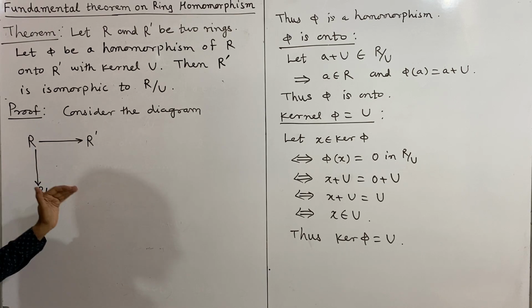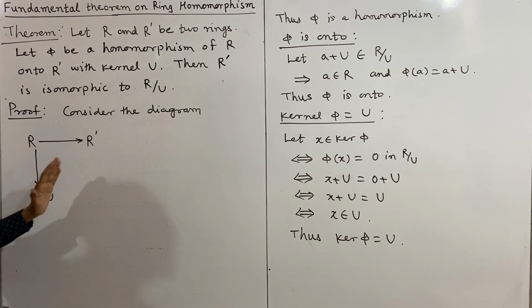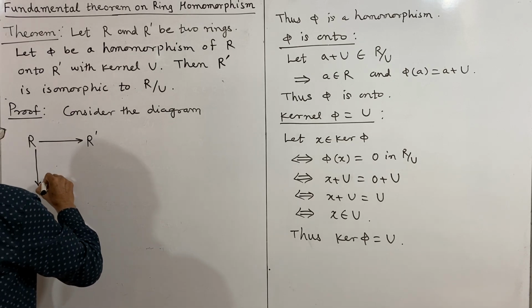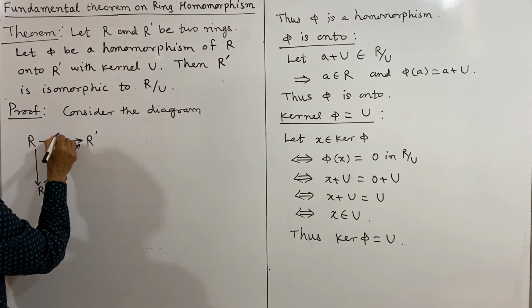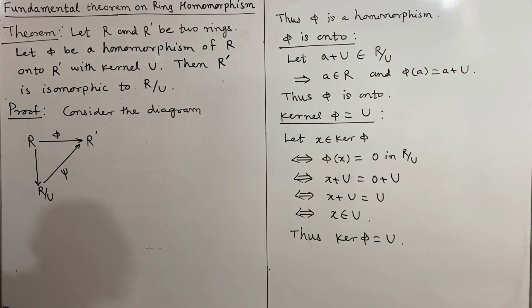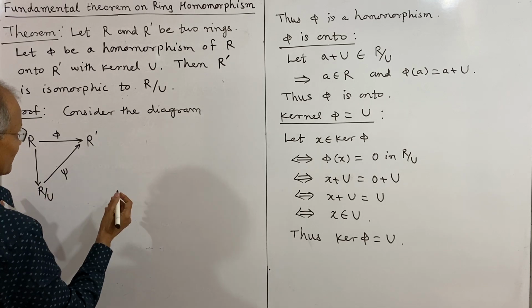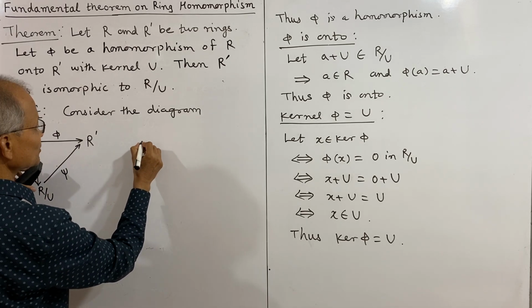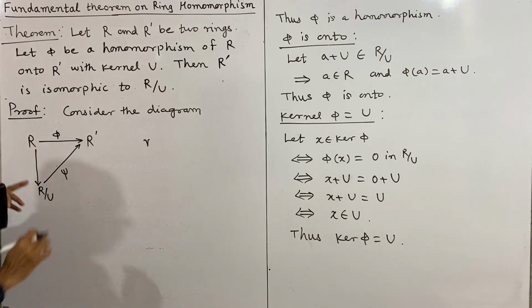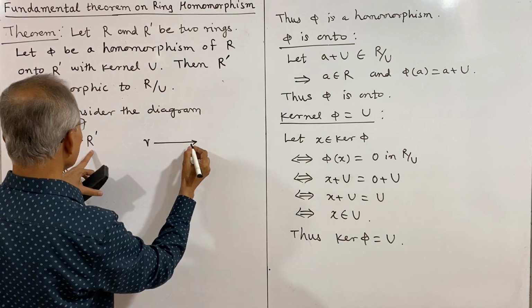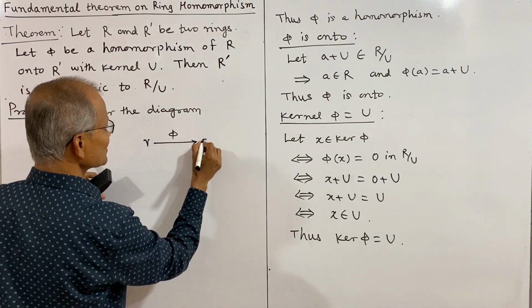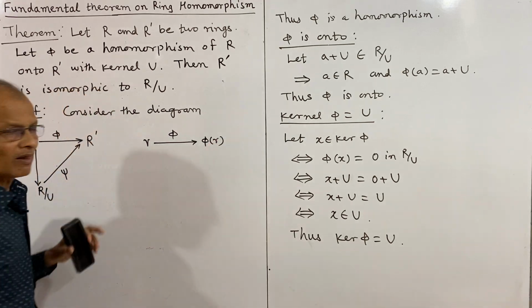And therefore we have to establish a mapping which is an isomorphism, an onto isomorphism between R prime and R by U. So we shall define a new mapping, and we will denote it by psi, and we shall denote this one by phi. Suppose r is an element in R, and this is related to an element in R prime by the mapping phi, so we may write the element as phi of r.